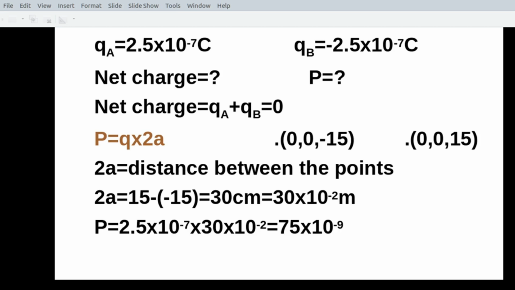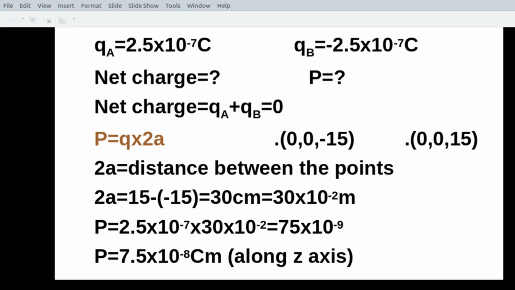P equal to 2.5 into 10 raised to minus 7 into 30 into 10 raised to minus 2, equal to 75 into 10 raised to minus 9. This can be written as 7.5 into 10 raised to minus 8 coulomb meter. That's the SI unit of dipole moment, coulomb meter, and it is along the z-axis.